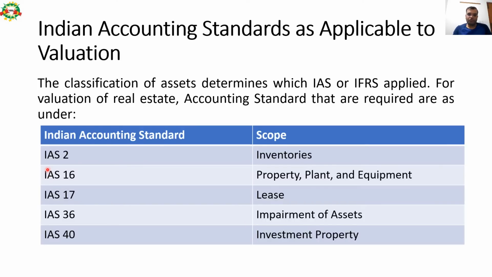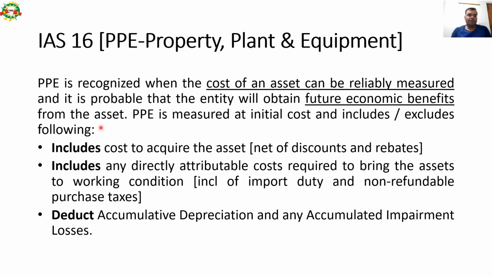So Ind AS 2 covers the inventories. Ind AS 16 talks about PPE, property, plant and equipment. Ind AS 17 talks about lease. Ind AS 36 talks about impairment of assets, and Ind AS 40 talks about investment properties. Let us see each of these one by one. So first, because inventory is something related to plant and machinery, we will not focus on that. So we will focus on the other 4, not on Ind AS 2. So first important standard is Ind AS 16 PPE, property, plant and equipment.